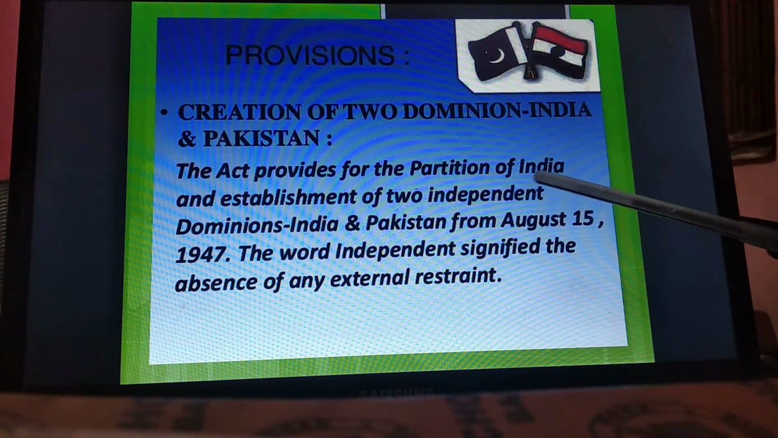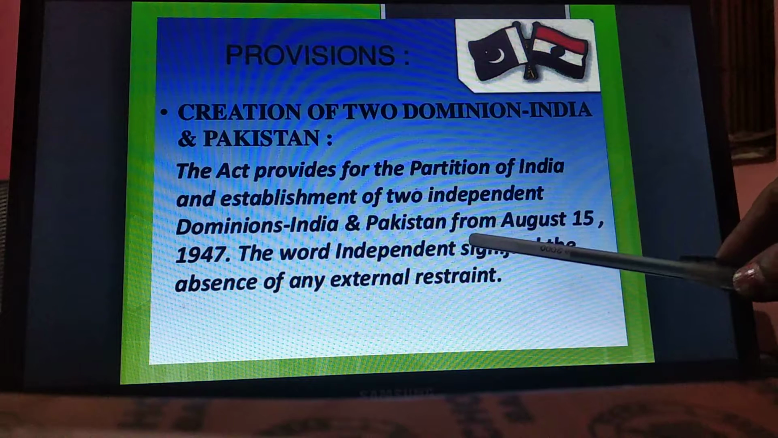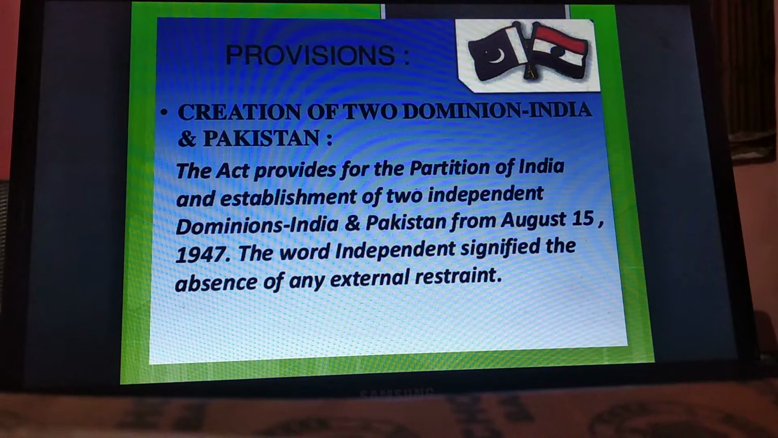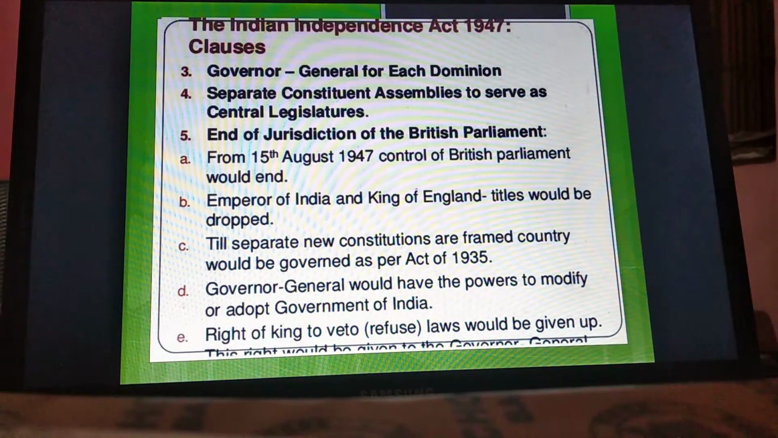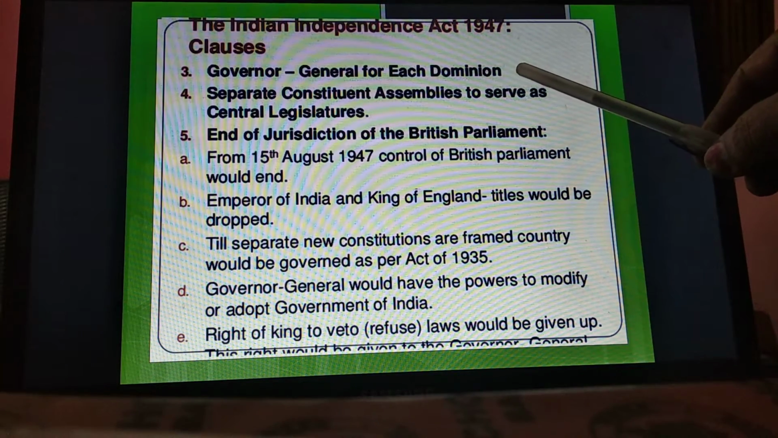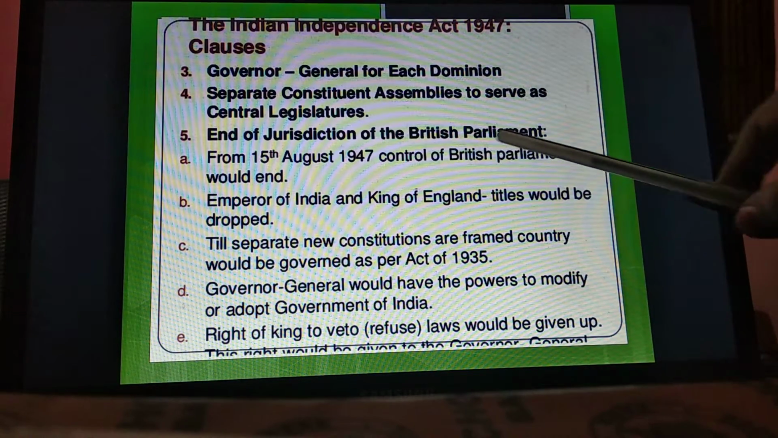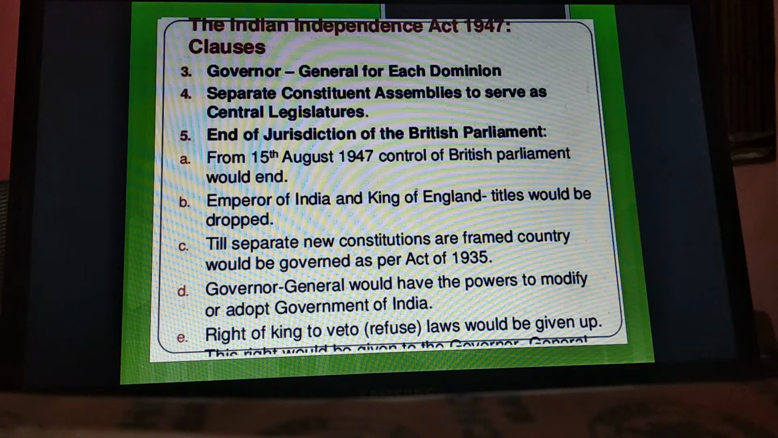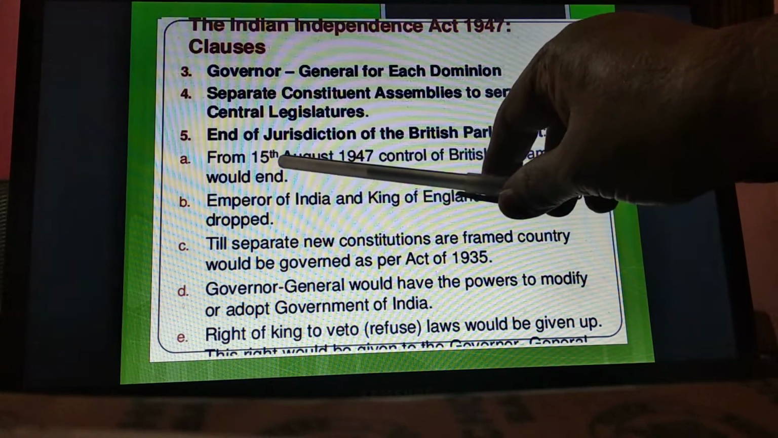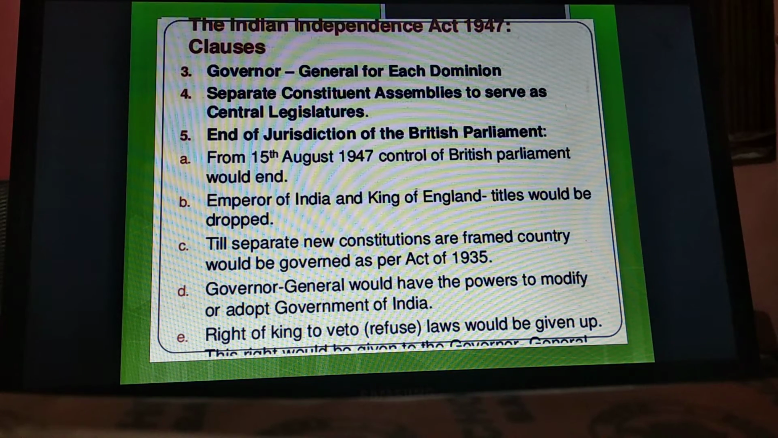The act provides for the partition of India and establishment of two independent dominions, India and Pakistan, from August 15, 1947. The word independent signified the absence of any external restraint. Now other clauses were a Governor General for each, means separate for Pakistan and India. Separate constituent assemblies they have to prepare. End of jurisdiction of the British Parliament, means no interference by the Britishers. From 15th August 1947, control of British Parliament would end, means no interference.